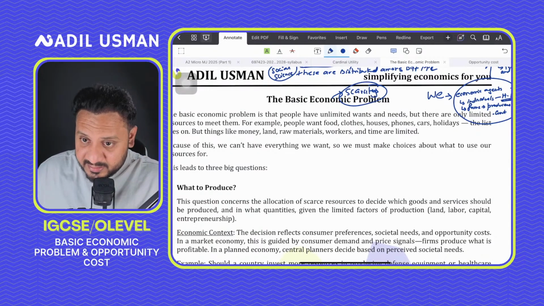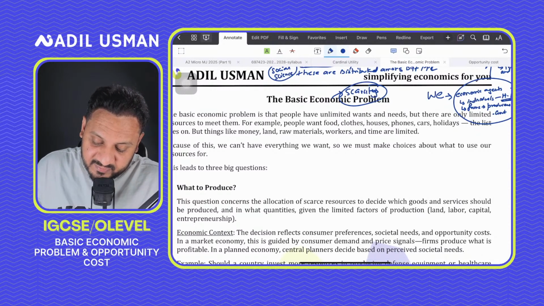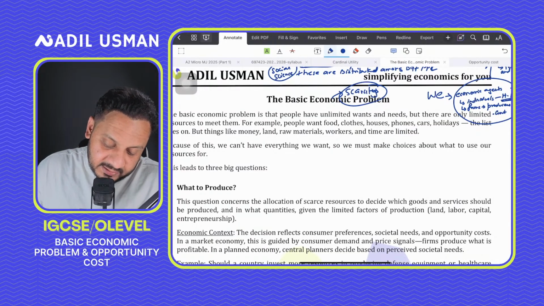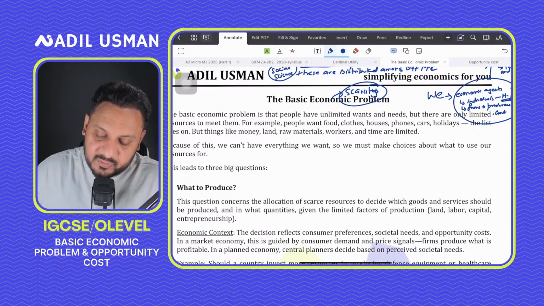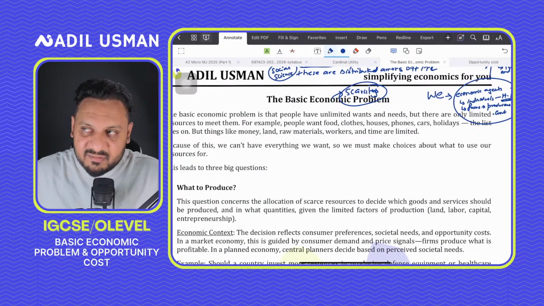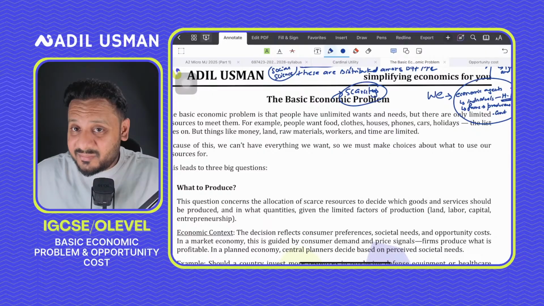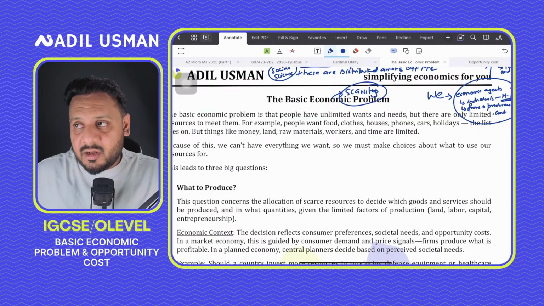When we're talking about scarcity, it means that we have to choose, and choosing means that we have to give up something, and that's what the basic economic problem is. Also, guys, remember that giving up something in economics is also known as a trade-off. So in economics, you all make trade-offs. The government makes trade-offs, the individuals make trade-offs, the producers make trade-offs, and these trade-offs are made because resources are scarce.